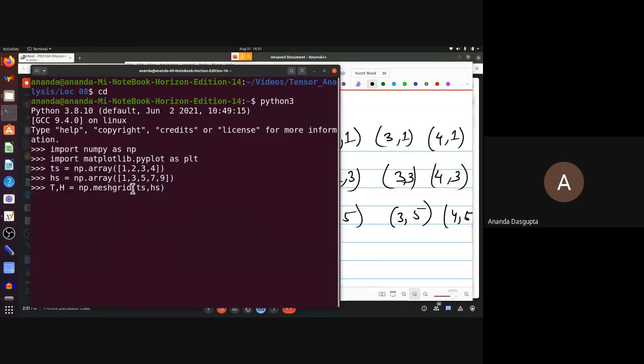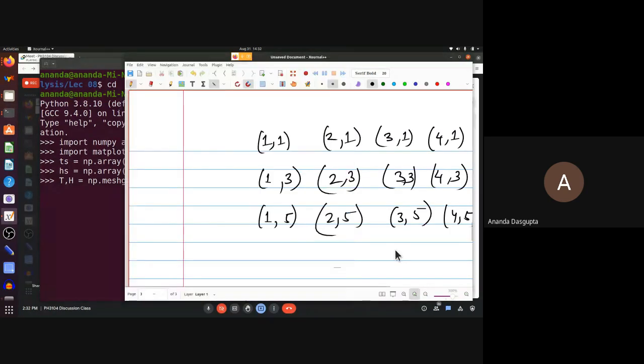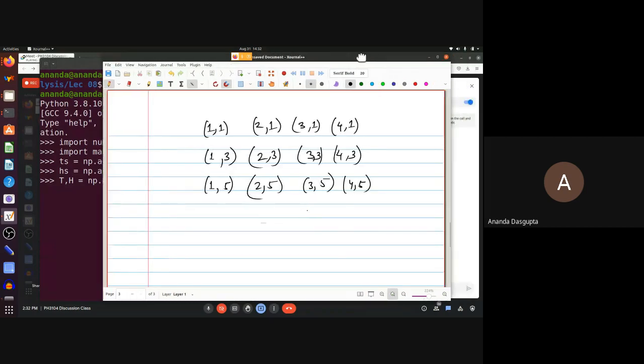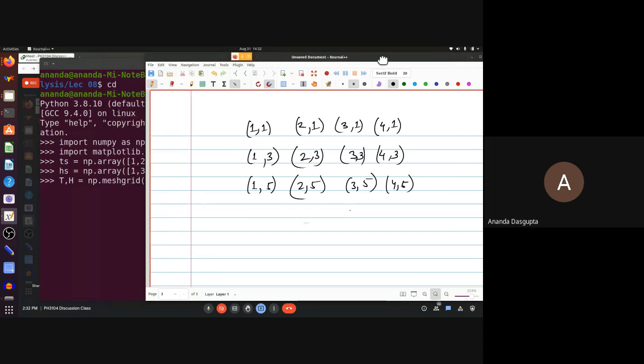The question I have for you here, can you see the Python screen? Yes, sir. So the t's array has 4 values and the h's array has 5 values. If you were to put these things on a grid, like the kind that we have drawn, although I have not drawn all the 5 rows here, 1, 2, 3, 4 is the set of values which t always has.